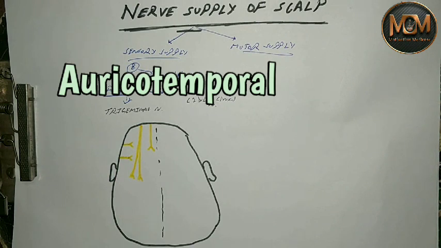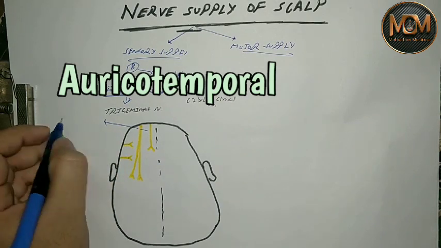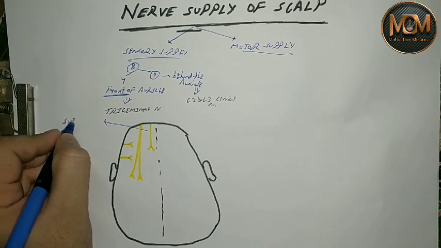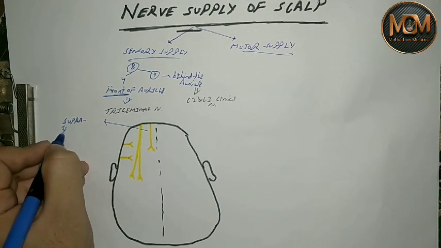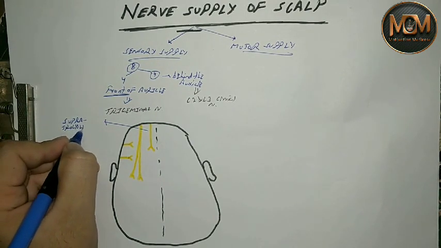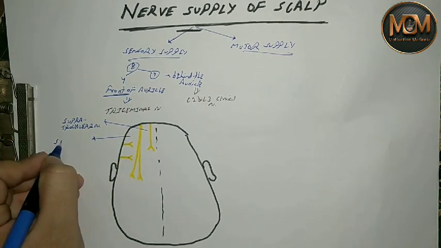So now I will write the names. This one is supratrochlear. This one is supraorbital.